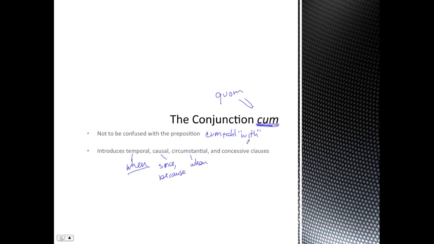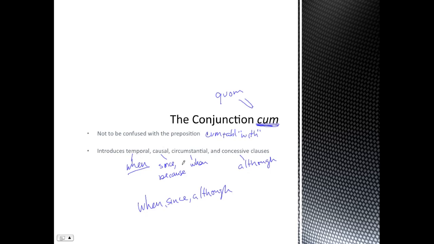I'll talk a bit about how that's different from temporal. Or even, it can be translated as although. When I first come across a cum introducing a clause, at the beginning of a clause, I will just in my mind say, okay, that means when, since, or although, and then move on, and afterwards figure out the best way to translate it.